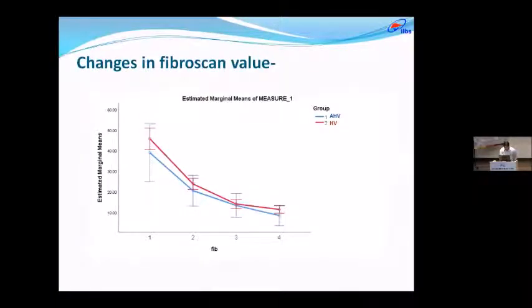If we see the simple line graph, there is a significant parallel decrease in fibroscan level post-intervention at 1 year and also in the 4 year duration.